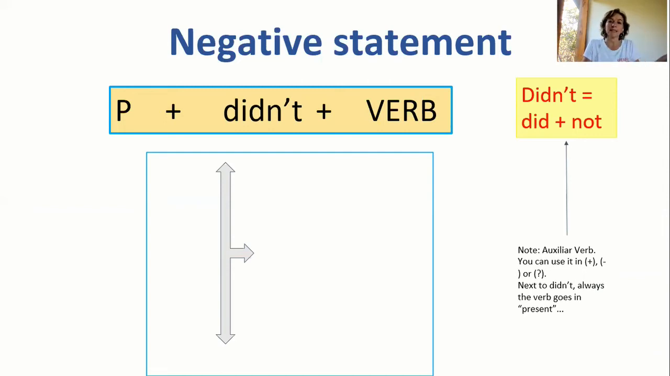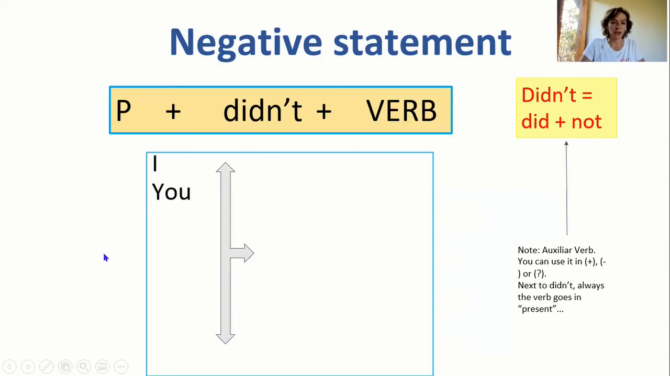How do we express a negative statement in the past tense? Well, in the present tense, we use do plus not, don't, or doesn't. In the past tense, it's just didn't. And didn't is did plus not. See? It's an auxiliary verb. You can use it in the affirmative sentence, in the negative sentence, or in the questions. Most of the time you use it in the negative sentences and in the questions.